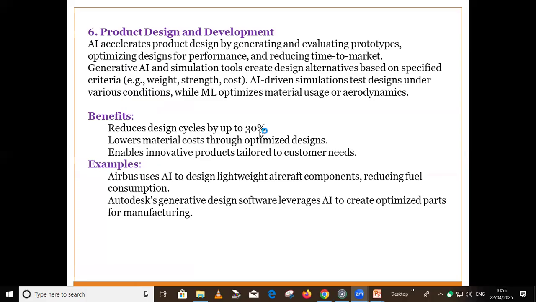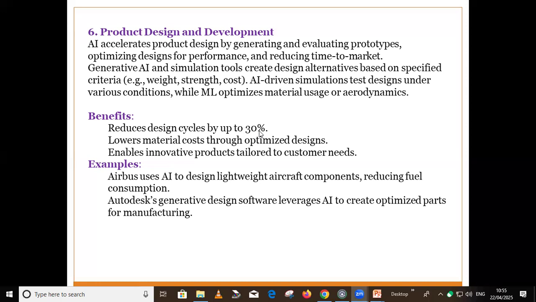It can analyze market surveys, and based on this, generative and simulation tools can create design alternatives based on specified criteria. Like suppose you want to develop that product based on weight, strength, or cost, then you can use this AI. AI-driven simulations can test the design under various conditions, and machine learning optimizes material usage or aerodynamic shapes. So the benefit of AI in product design and development is that we can reduce the design cycle, lower the material cost, optimize the design, and enable innovative products that meet customer needs.